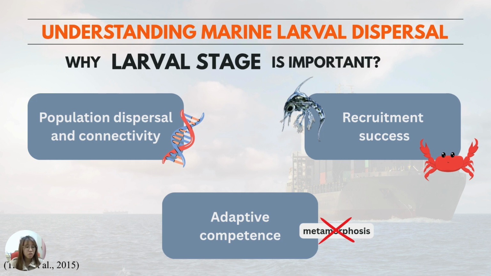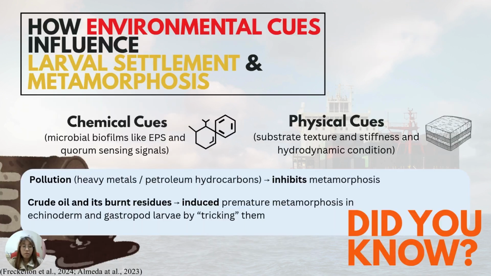And thirdly, many larvae can delay their metamorphosis until suitable cues such as sufficient food source and substrate are found, and therefore this increases their survival chances, also known as adaptive competence. Environmental cues, which include chemical cues and physical cues, also largely influence the metamorphosis of marine larvae. Examples of chemical cues include microbial biofilms like extracellular polymeric substances, also known as EPS, and quorum sensing signals. Physical cues include substrate texture and stiffness.